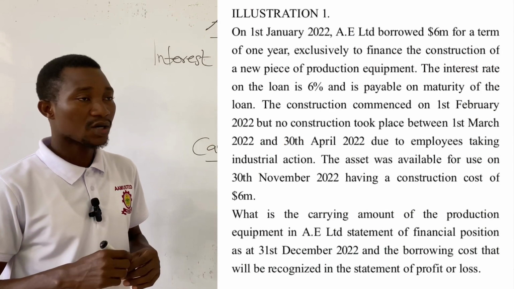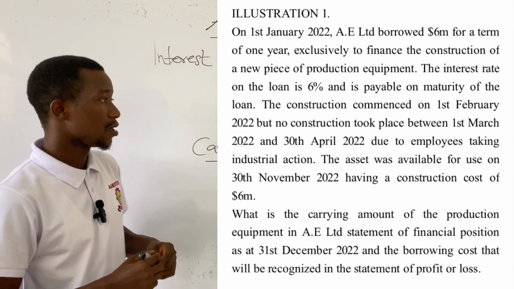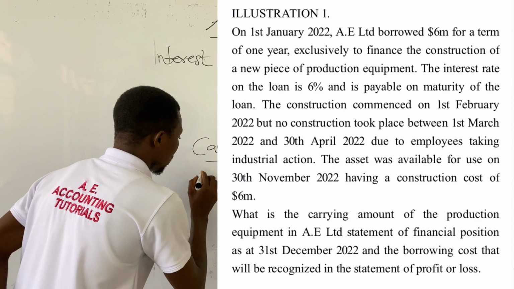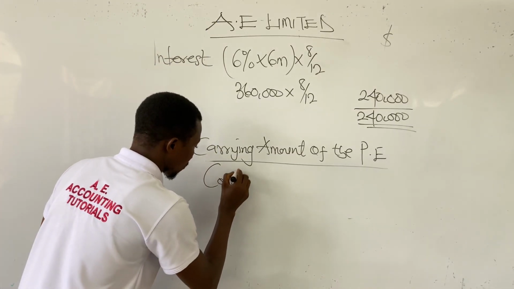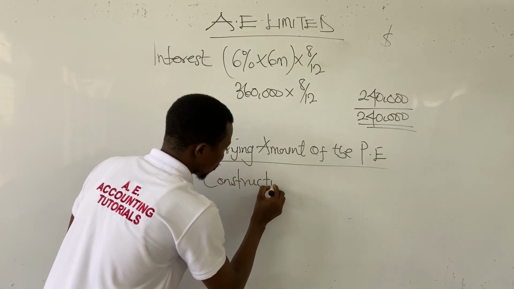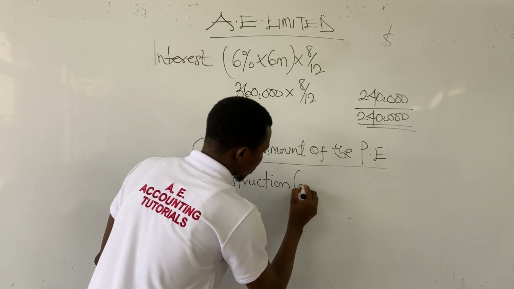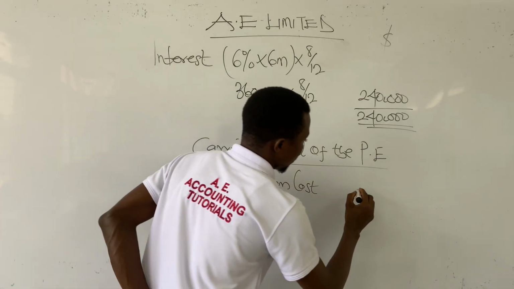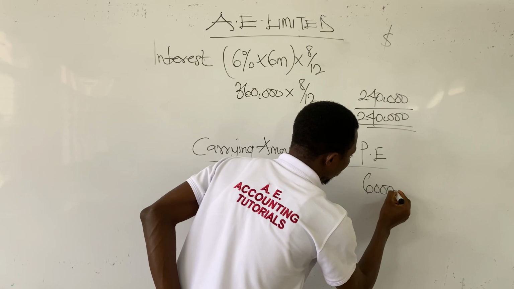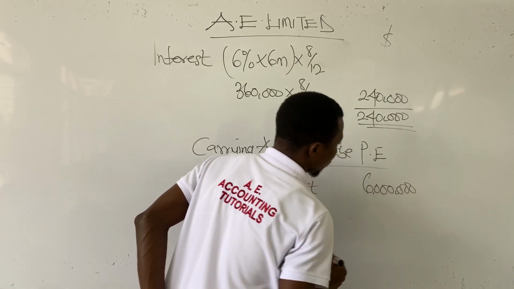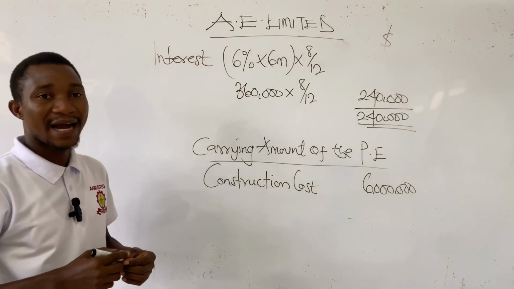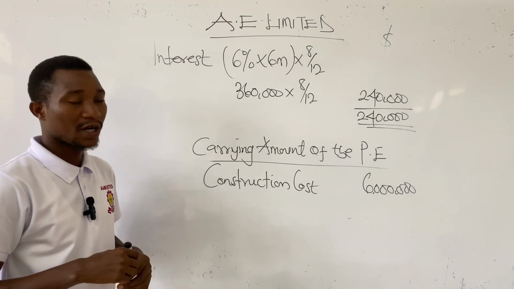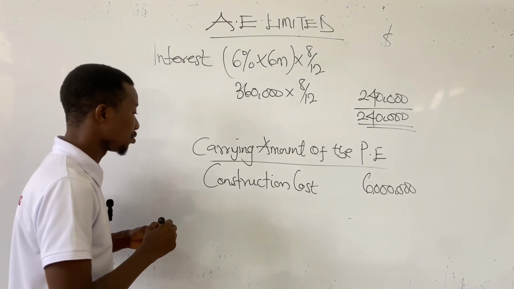There was a construction cost that has been given to us. So the construction cost is 6 million. Then we have to add the borrowing cost eligible for capitalization to determine the carrying value.